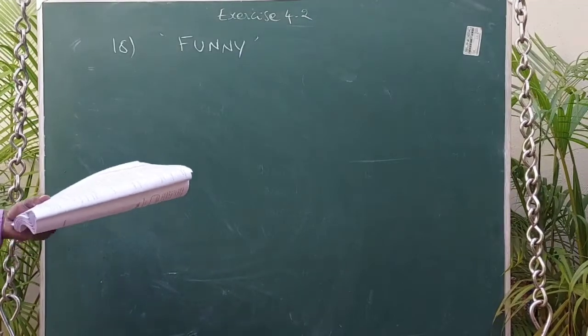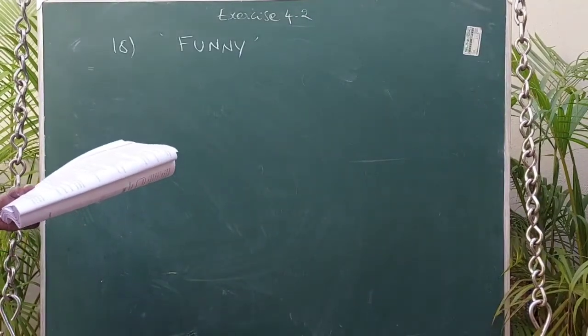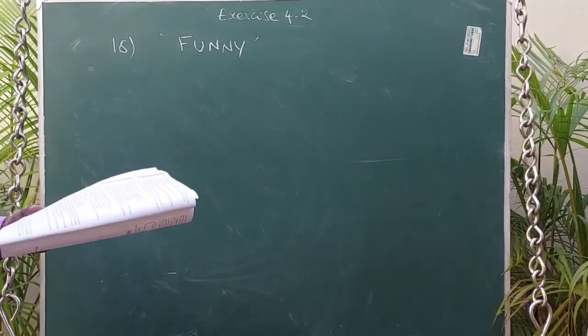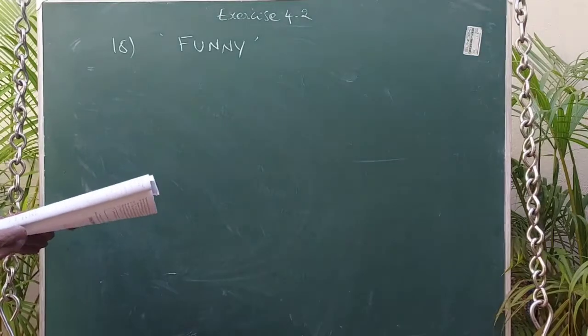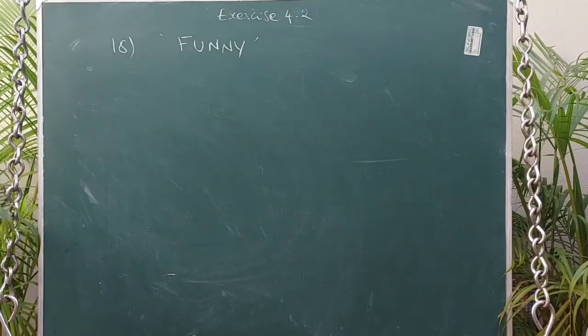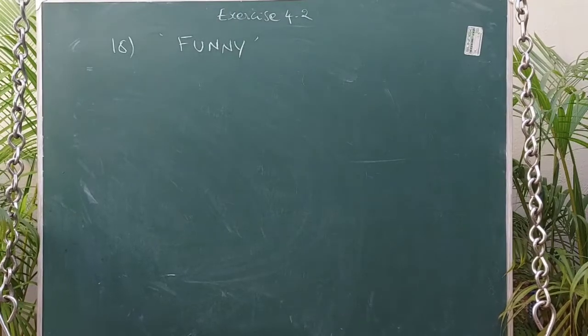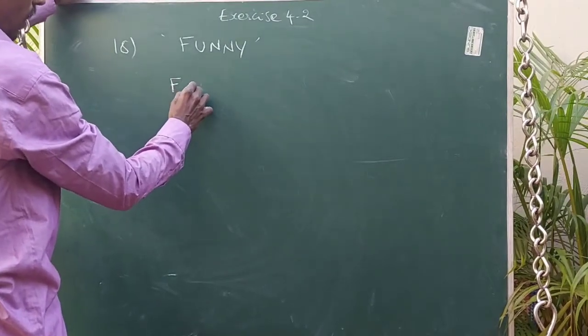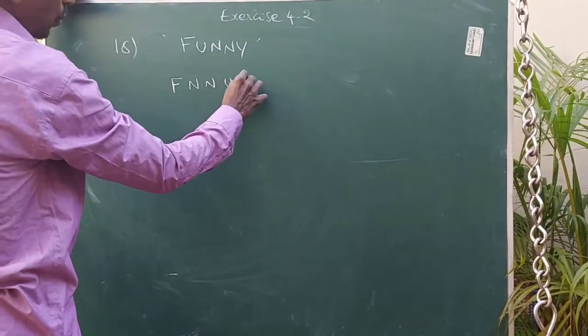Question number 18. If the letters of the word funny are permuted in all possible ways and the strings thus formed are arranged in dictionary order, find the rank of the word funny. So my dear students, first we have to write the lexicographic order. The lexicographic order is F, N, N, U, Y.